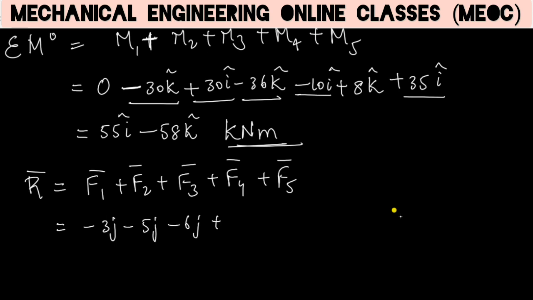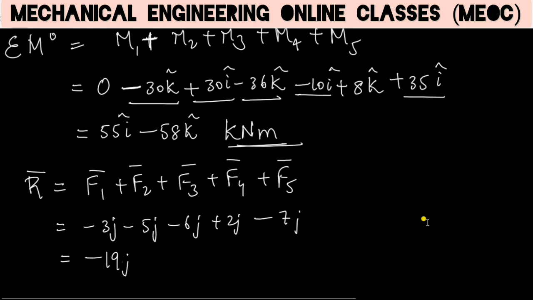Minus 6j, this is plus 2j, this is minus 7j. So this comes out to be minus 19j. So this is the resultant. Now we have to find the resultant and the point of application with respect to origin.